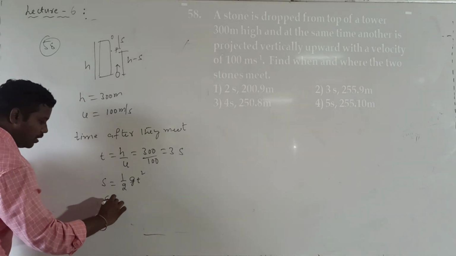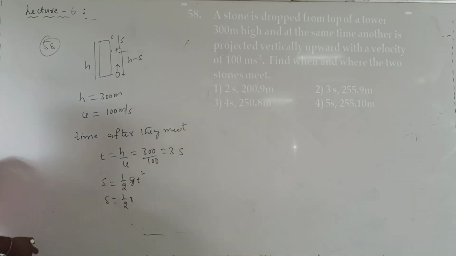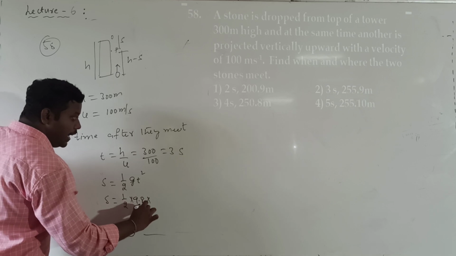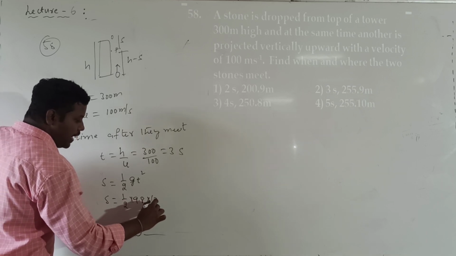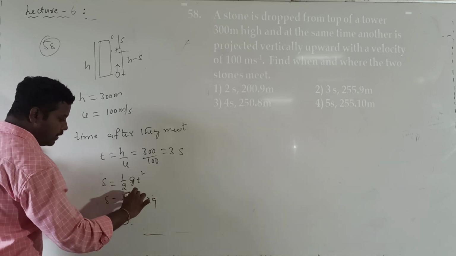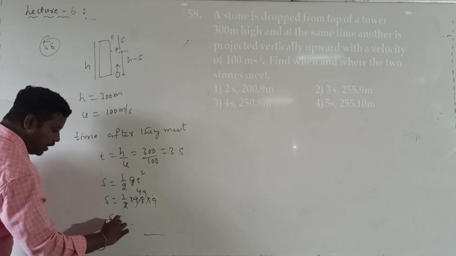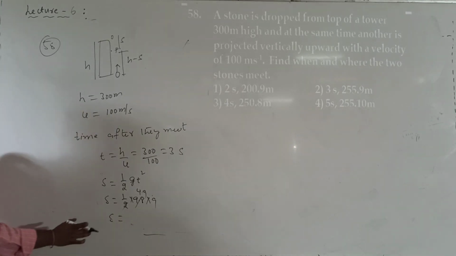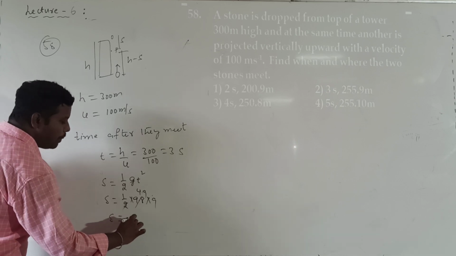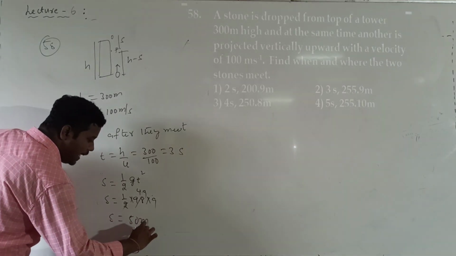So s value is equal to half into g value. They are not given, so for simplification I will write it as 9.8 into t square. 3 square is nothing but 9. So half of 9.8 is 4.9, 4.9 into 9. So what will we get as s value? Approximately I will take it as 50 meters. So what is the height?